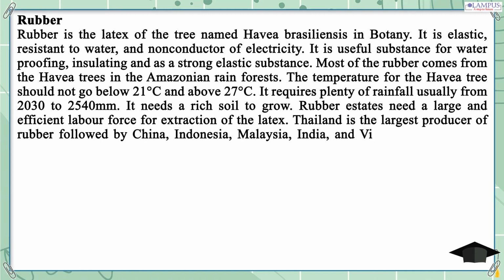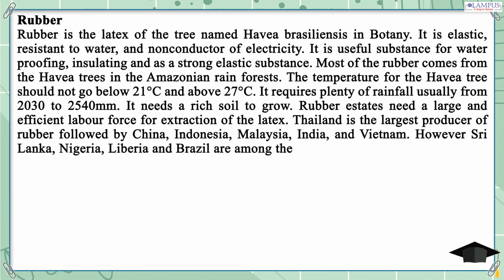However, Sri Lanka, Nigeria, Liberia and Brazil are among the minor producers of rubber. In India, Kerala is the largest producer of rubber.